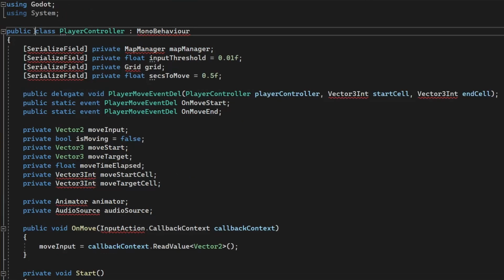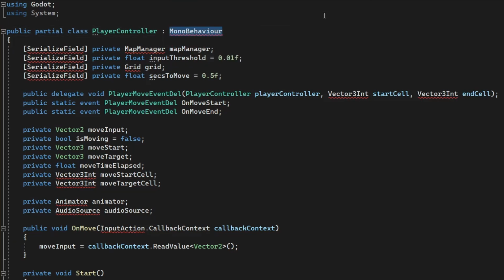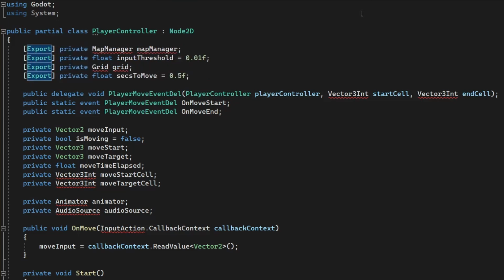From here, I can focus on all the errors that make the code not compile. For example, MonoBehaviour becomes Node2D, SerializeField is going to become export, and Vector3 can become a Vector2, which makes a lot of sense for a 2D project. I like that Godot uses Vector2s in a 2D project.